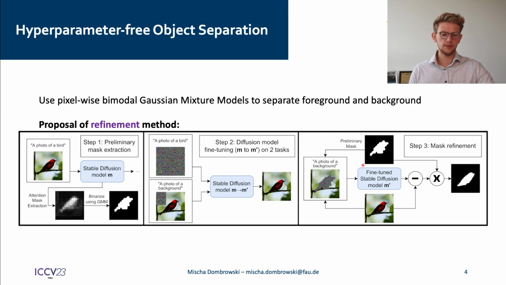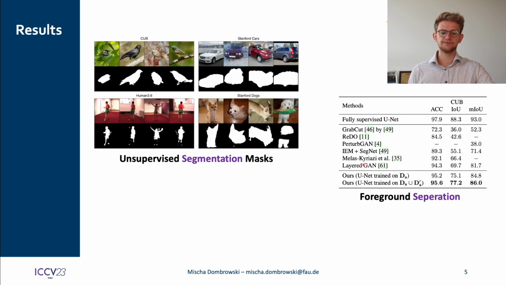In the final step, we use the binarized mask again, but this time to select the foreground region. We paint the foreground with the prompt a photo of a background to remove the object from the image. Then we subtract the full background image from the input image to get a refined mask.